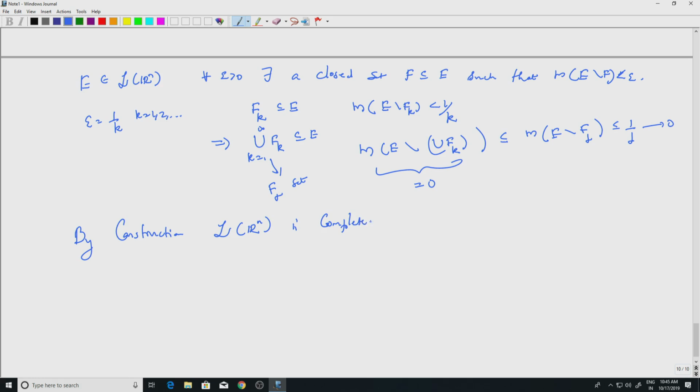What does that mean? That means if A is a Lebesgue set such that the measure of A is 0 and B is contained in A, then B is also a Lebesgue set, right. This is what completeness means. Okay.